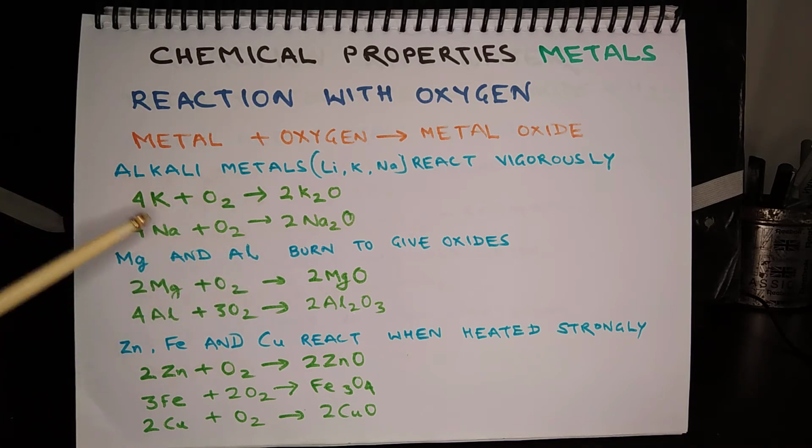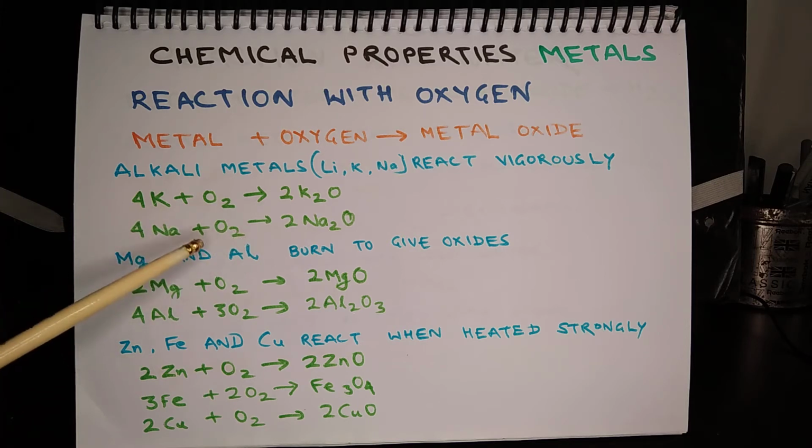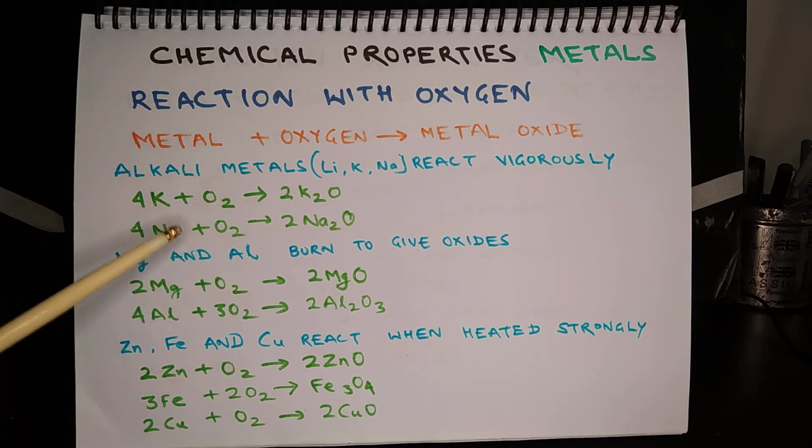Examples are lithium, sodium and potassium. When potassium reacts with oxygen, it produces potassium oxide. When sodium reacts with oxygen, it produces sodium oxide, and this reaction takes place at room temperature. This reaction is highly exothermic.